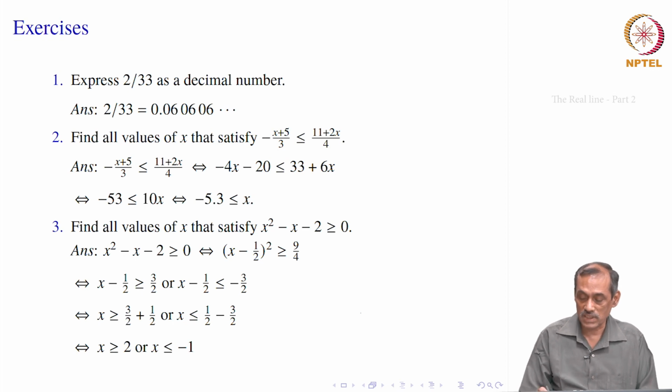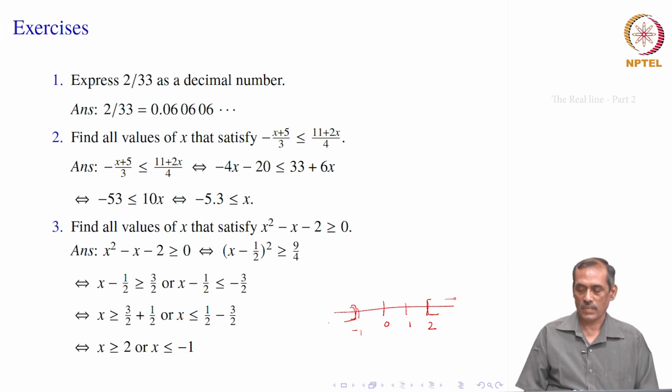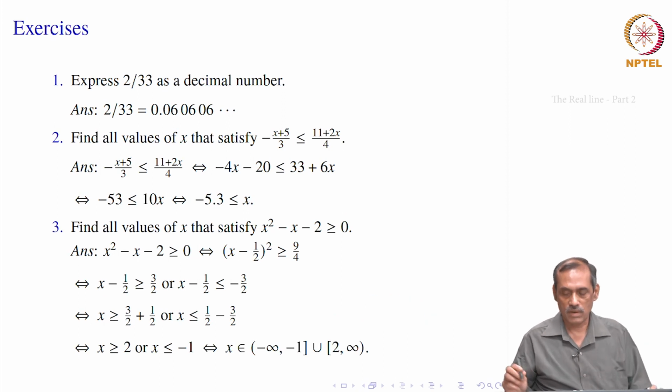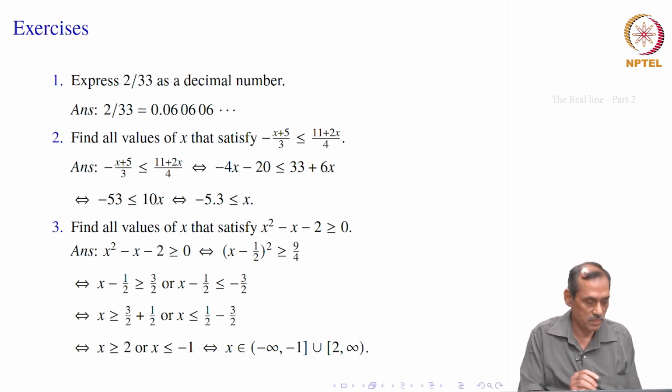So, that means the set of all real numbers which satisfy this quadratic inequality will be something like 0, and this is 1, this is 2, all these numbers here, or it can be all these numbers, x less than or equal to minus 1. This is excluded, the portion minus 1 to 2 is excluded from this set of numbers. That is how it looks. So, maybe we stop today.